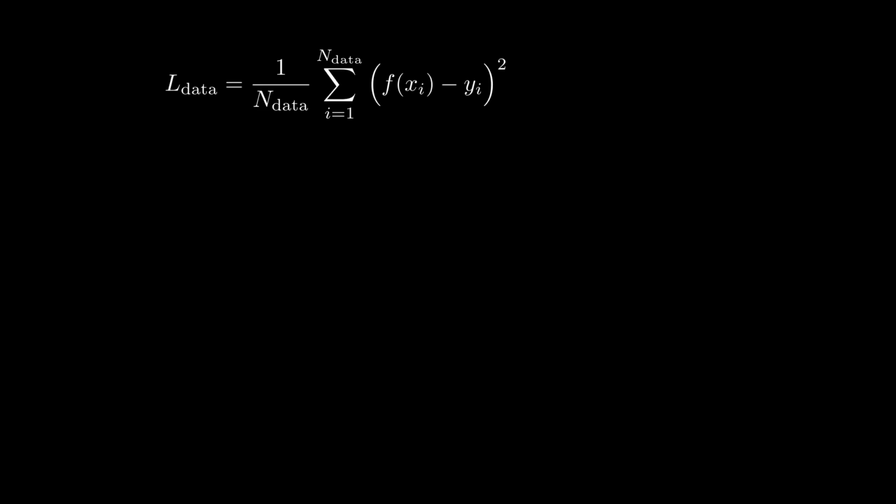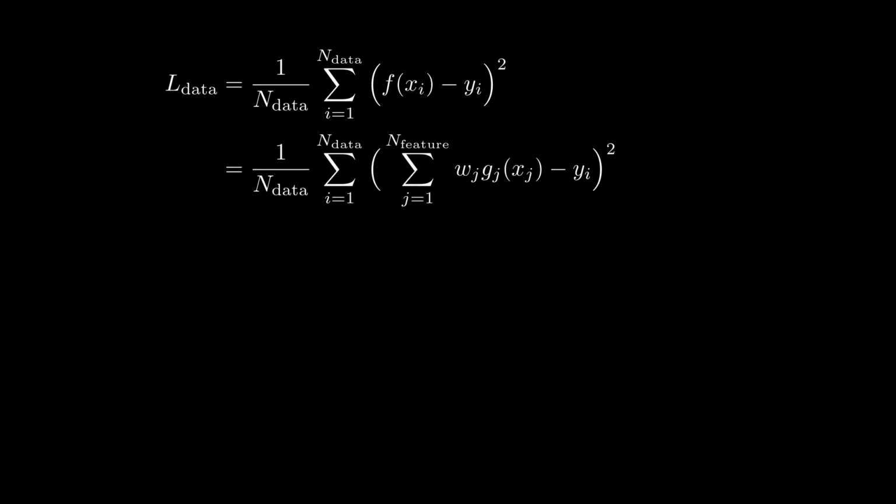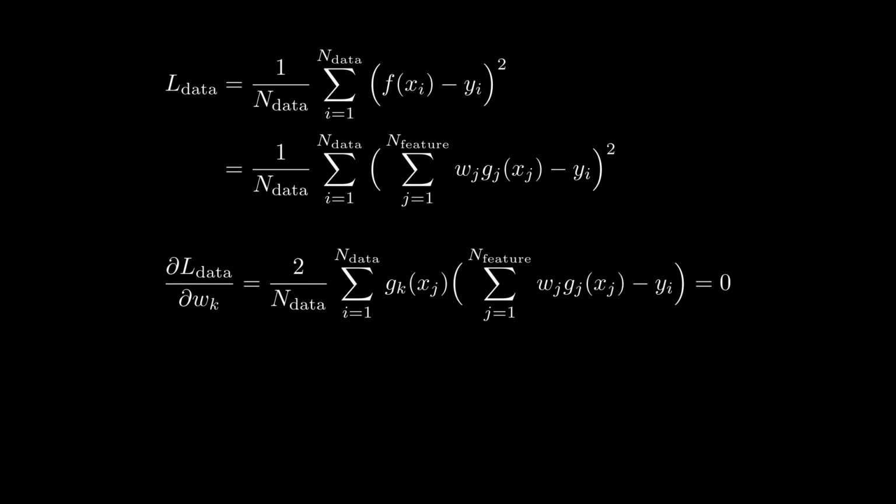Recall that the function f is the sum of all parameters w times the feature functions g of x. To find the minimum of the loss function, we compute the partial derivatives of the loss function with respect to the parameters and set these partial derivatives to 0. This is the partial derivative with respect to an arbitrary parameter wk. It looks a bit complicated because of the sums, but what we have arrived at is just a linear equation for the parameters w. As we set the partial derivatives with respect to all parameters to 0, we get one linear equation for each unknown parameter. And we can solve the resulting linear system of equations for the parameters.